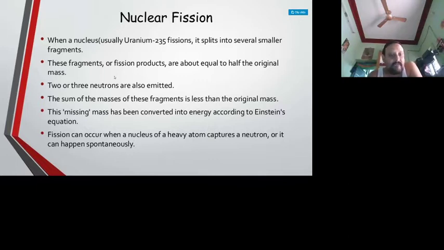If there is any mass difference between the parent and daughter nuclei, it is converted into energy according to Einstein's mass-energy relationship.